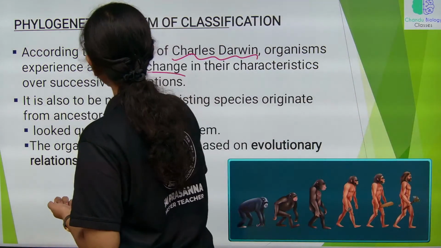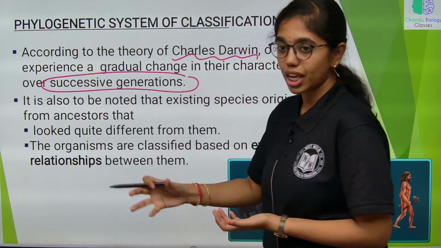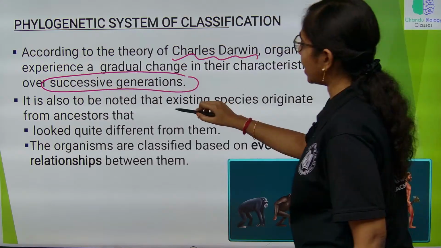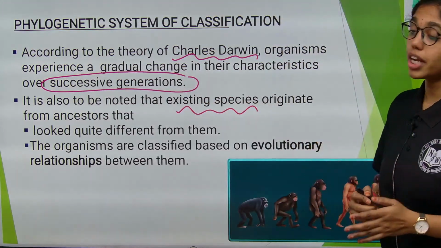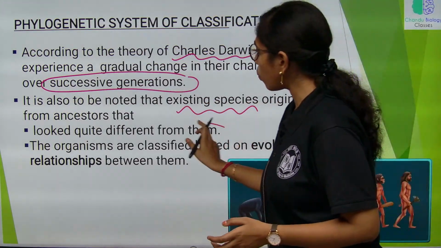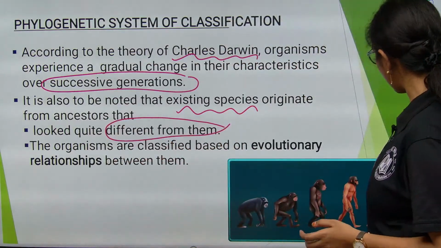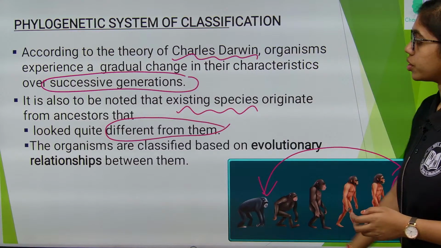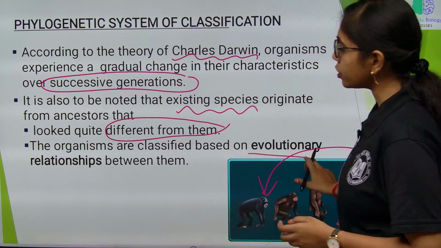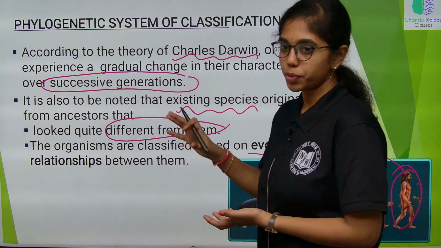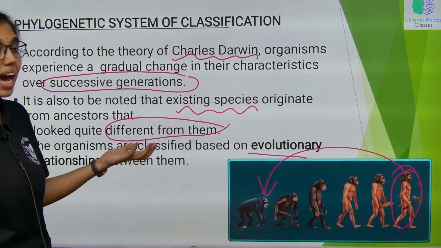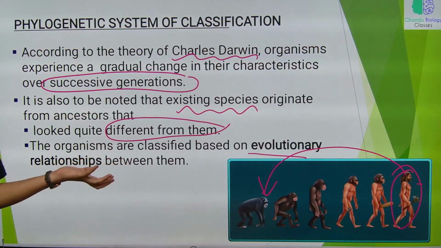It is also to be noted that existing species originate from ancestors that look quite different from them. So, now the existing species are quite different from the ancestors. The organisms are classified based on the evolutionary relationships between them. The proponents of this type of classification include Hutchinson, Takhtajan, Cronquist.